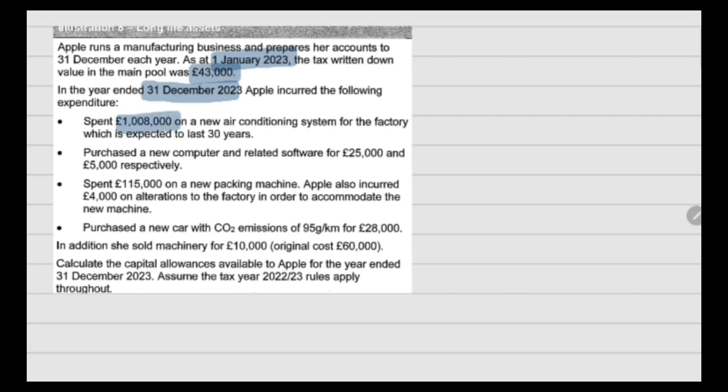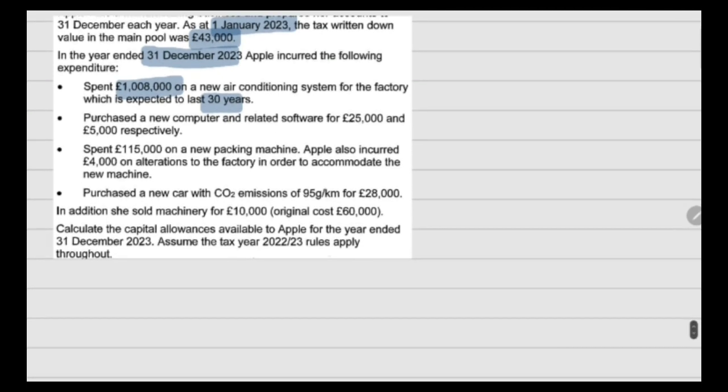Spent 10,08,000 on a new air conditioning system. So it is a cooling system, so it qualifies to be recorded in the special rate pool expenditure, and also it has a life of more than 30 years, so it qualifies for the special rate pool. Purchase a new computer and related software for 25,000 main pool and 5,000 main pool.